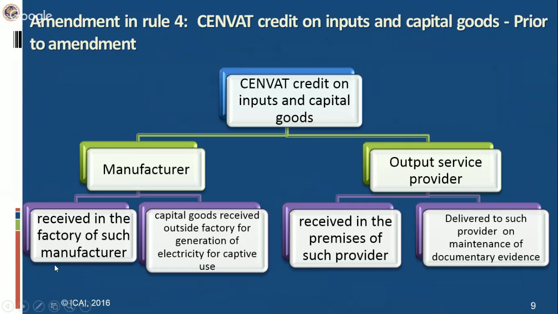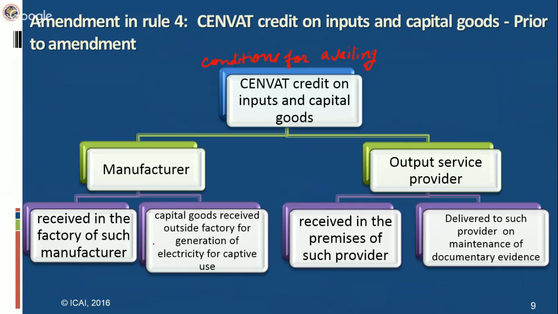Rule 4 relates to conditions for availing CENVAT credit on inputs and capital goods. In case of a manufacturer, CENVAT credit can be availed by him as soon as the inputs are received in the factory of manufacturer.